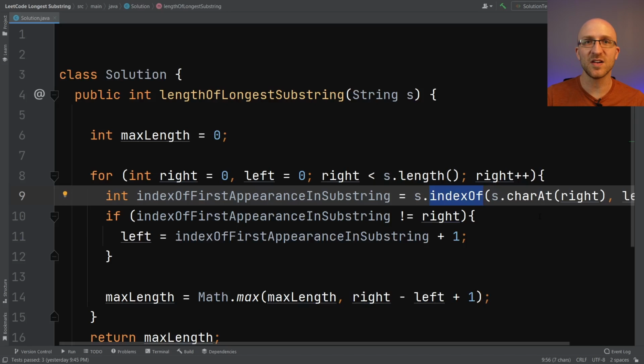The only thing that I could think of is that even though the time complexity might not be as good technically as the map solution, perhaps given the particular strings that LeetCode uses to test the algorithms, it could be that just index of performs way better than maps do just for that particular input, even though the time complexity isn't as good. There are definitely situations in some algorithms where certain inputs could perform better on algorithms that technically have worse time complexity. So this could definitely be one of those situations. So even though I didn't come up with this particular solution, I wanted to share it because I thought it was so interesting. So as always, let me know what you think.